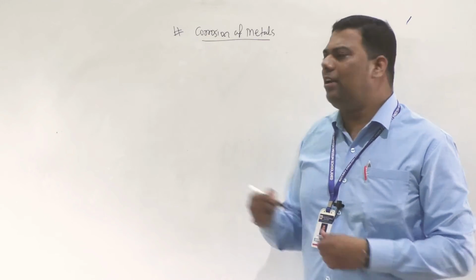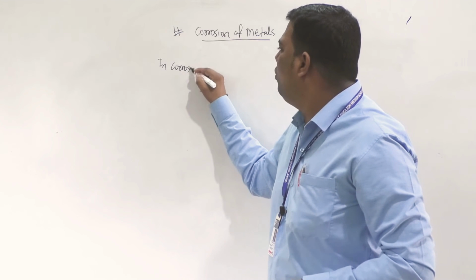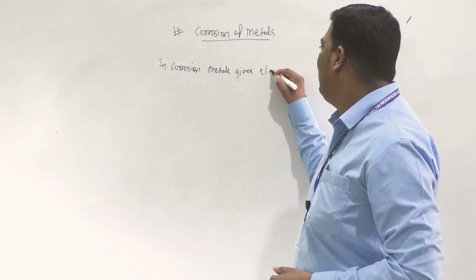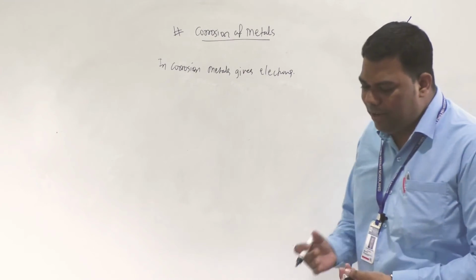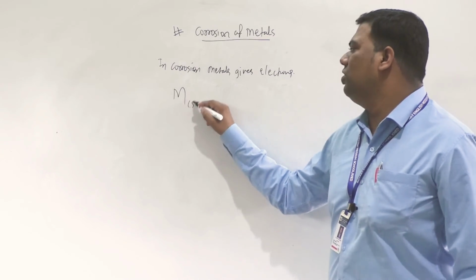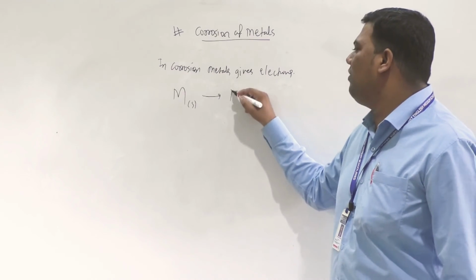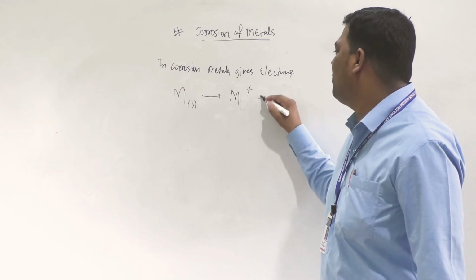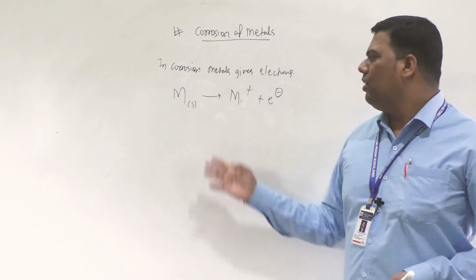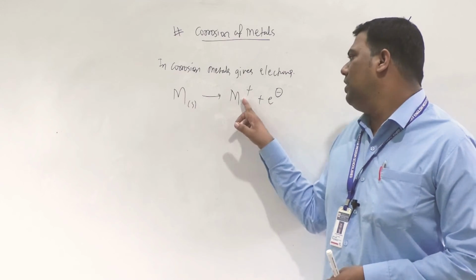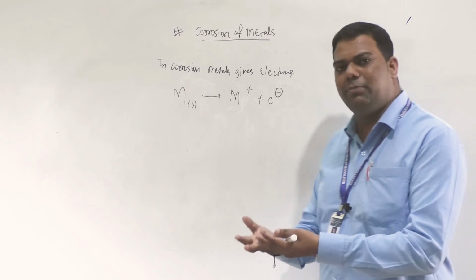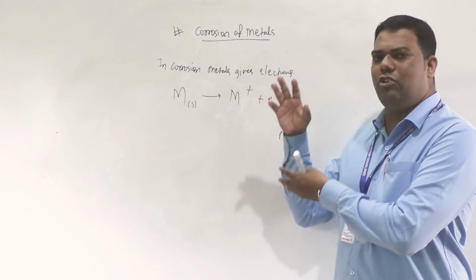So in corrosion, what will happen? Metals give up electrons, so they oxidize. Generally we write M, solid, giving M plus 1 electron minus, where M is any metal. Depending on the metal, aluminum loses 3 electrons, magnesium loses 2 electrons, like that for any metal M.